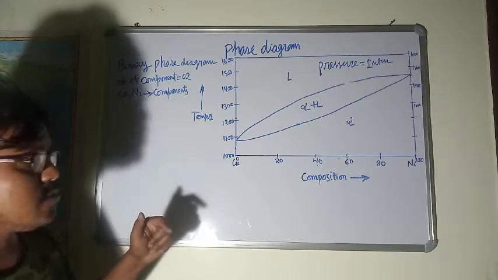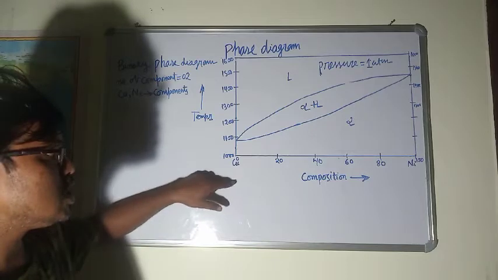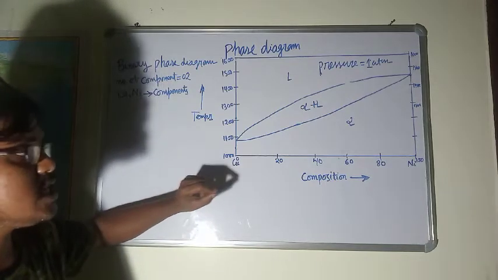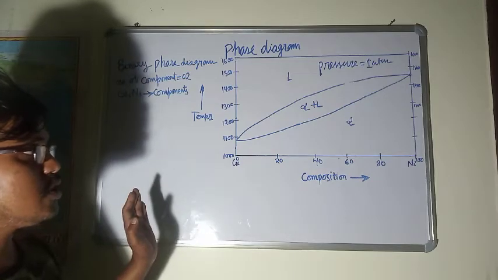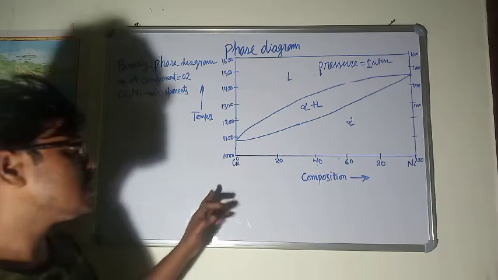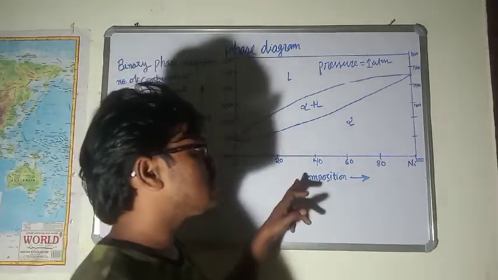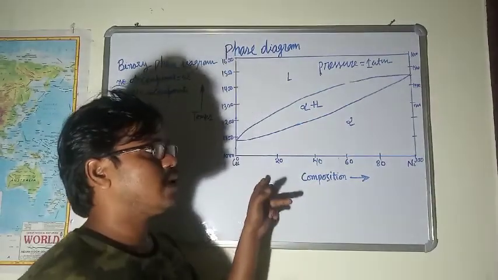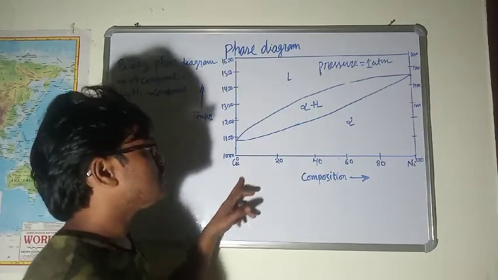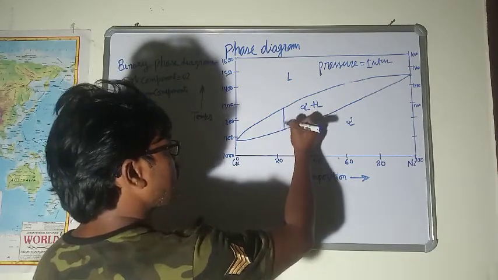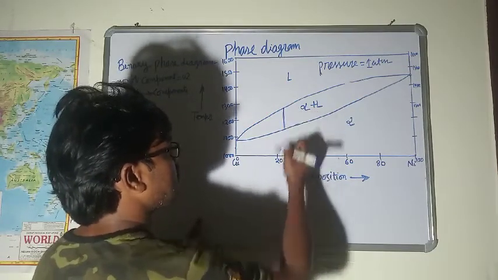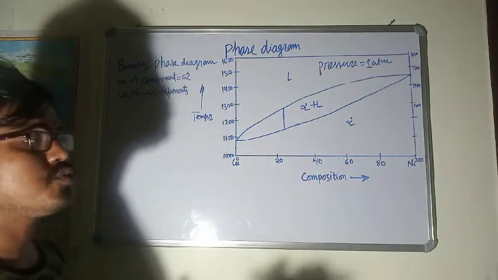So I am trying to point out that the melting point of copper or any pure element is a single temperature. But when we interpret the phase diagram of copper and nickel, and any alloy possible using copper and nickel, the melting will not happen at a single temperature, but over a range of temperature.